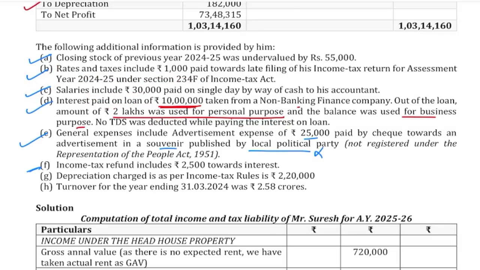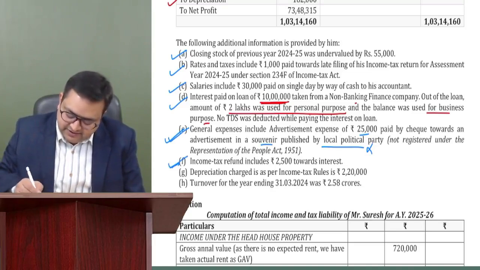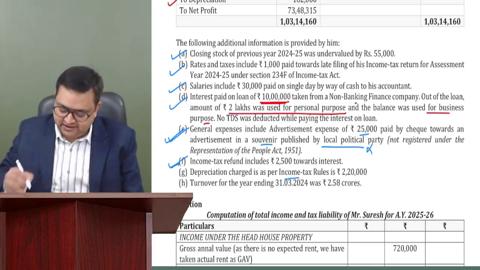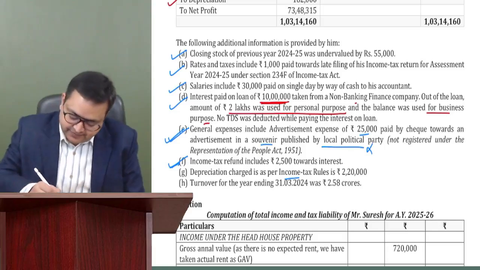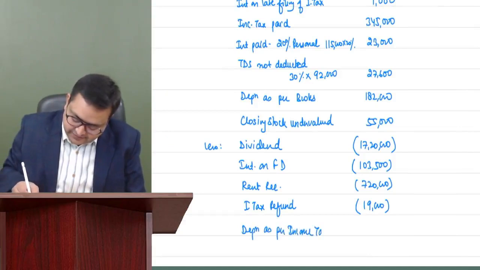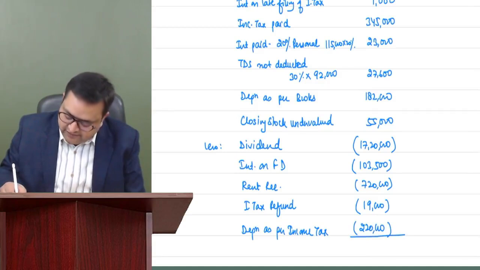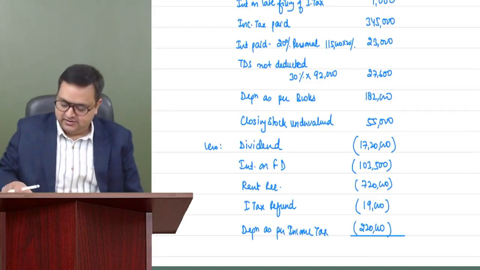D point also. General expenses, advertisement we have done. Income tax refund 2500 done. Depreciation is left, 220. Depreciation as per income tax 220 is allowed. And we are done with all the information.